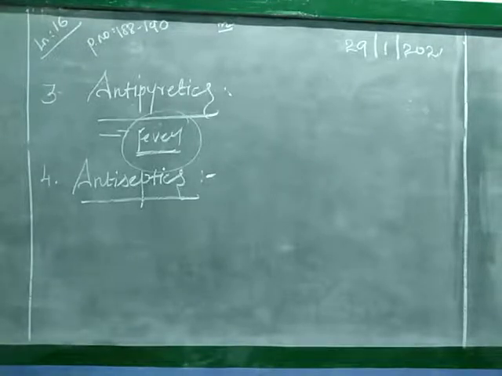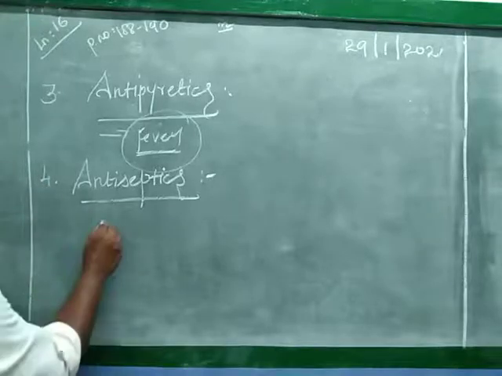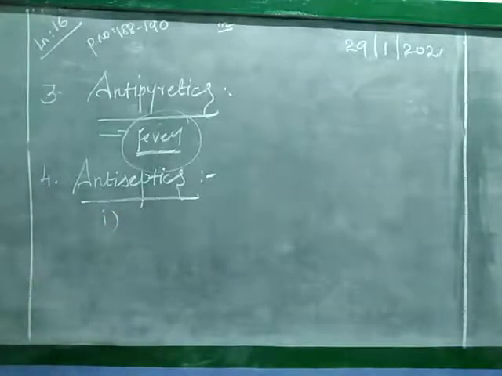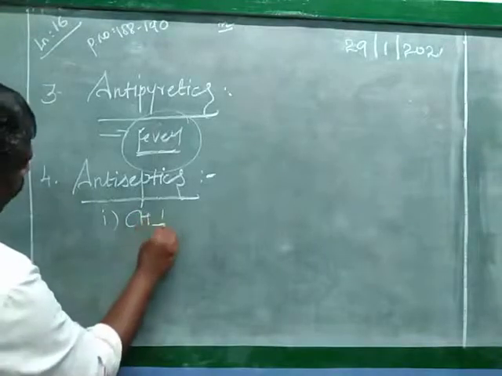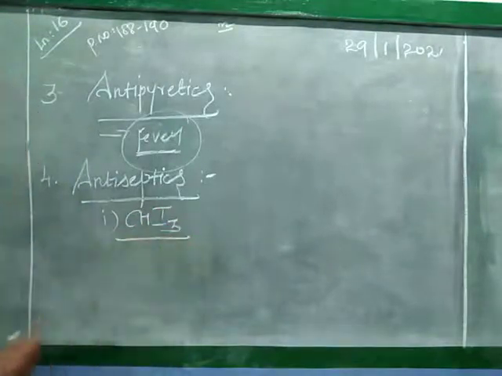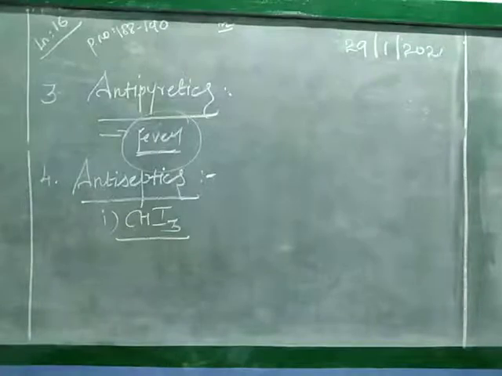So what are the things used as antiseptics? First one, iodoform, CHI3. It is used as an antiseptic, and its 1% solution acts as a disinfectant.